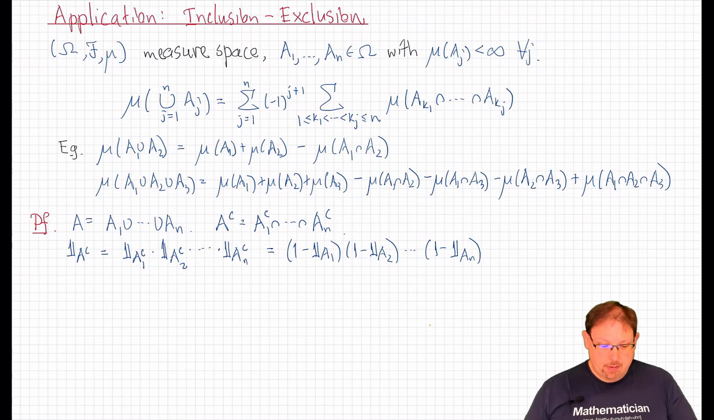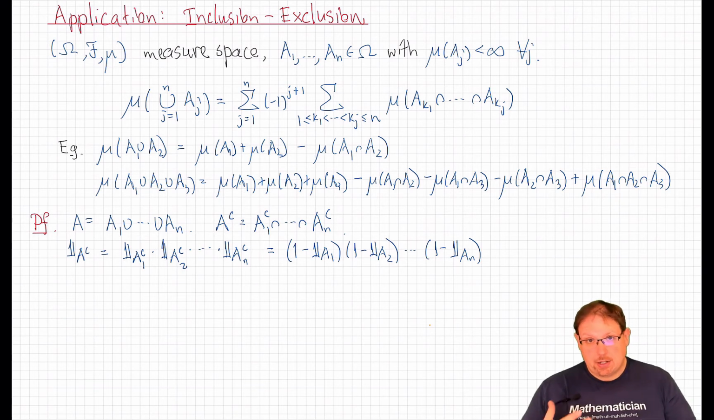For example, the principle of inclusion-exclusion, which is a very useful tool in discrete probability, actually applies in a general measure space. Suppose that I have a finite collection of events in a measure space, each of which has finite measure. Then we can write down a formula for the measure of the union of those events.